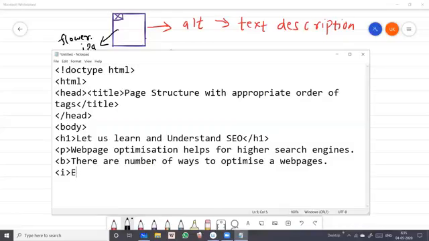In the social media, students, I'm typing this just to make you understand what the use of these tags is. When we put them in a proper order, it plays an important role.